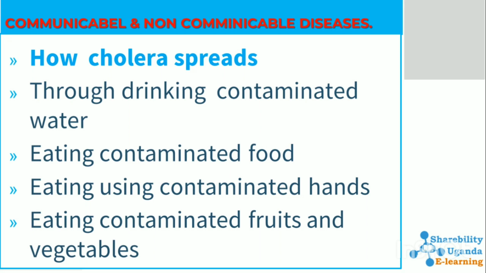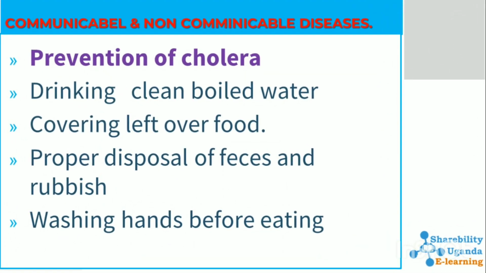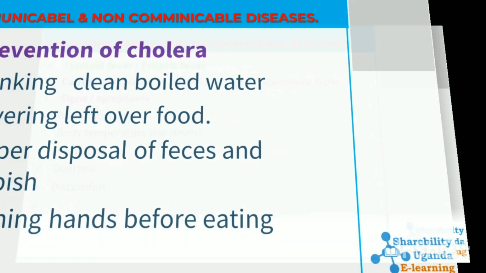How does cholera spread? Cholera spreads just like dysentery, through drinking contaminated water, eating contaminated food, eating using unwashed contaminated hands, eating contaminated fruits and vegetables. Those are some of the ways we get cholera into our bodies. And then how can we prevent cholera? Cholera can be avoided by drinking clean boiled water, covering leftover food, proper disposal of feces and rubbish, washing hands before eating food.